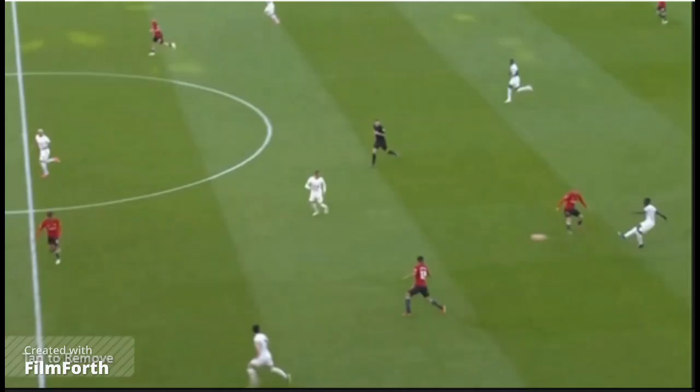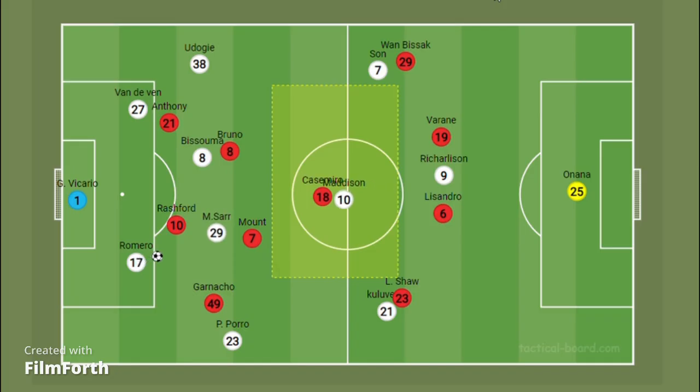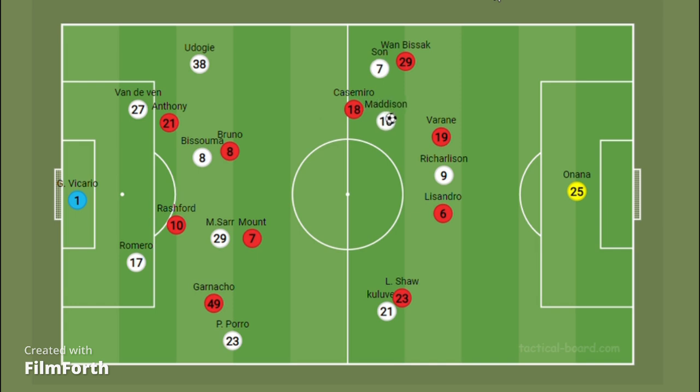This was aided by Richarlison also dropping deep, outnumbering Casemiro in a 2v1 situation. Therefore, Casemiro was not quite able to stop this Tottenham build-up. And this 4-1-4 formation by Manchester United is leaving Casemiro isolated in midfield. And the ball once played to Son, he will draw Aaron Wan-Bissaka, while Maddison will attempt to attack the half space or return the ball to Son.